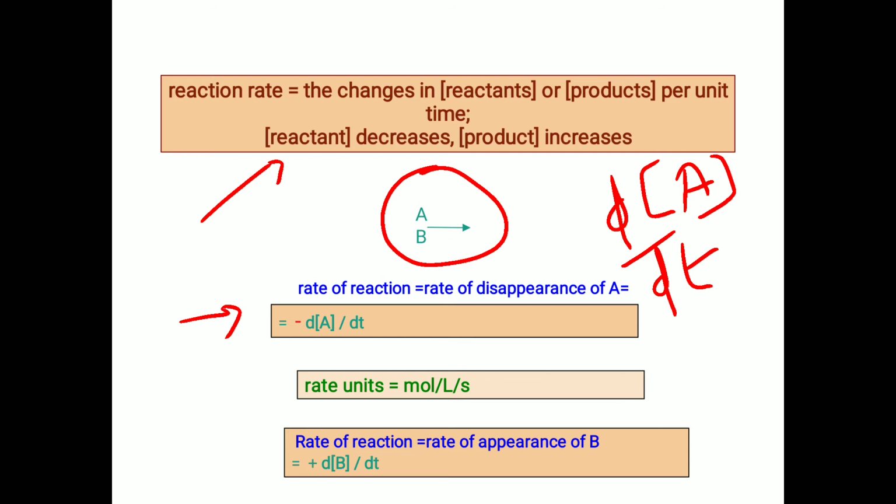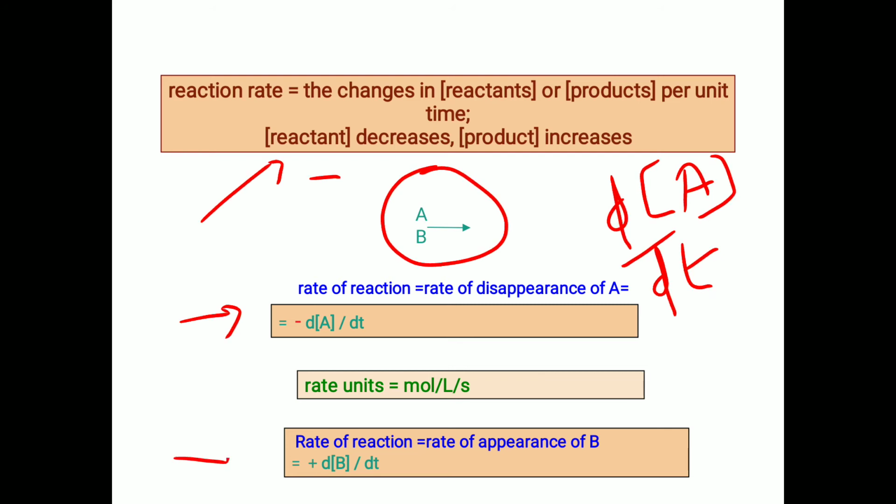If we study the product, instead of A we can write B. The rate of reaction is equal to rate of disappearance of A. Disappearance of A means concentration of A decreases during the course of reaction. Hence, mathematically we have to introduce the negative sign in the rate equation, minus dA by dt.